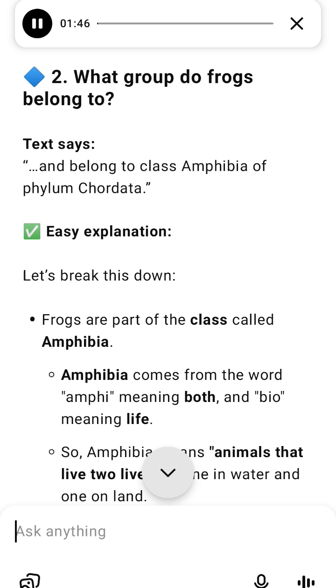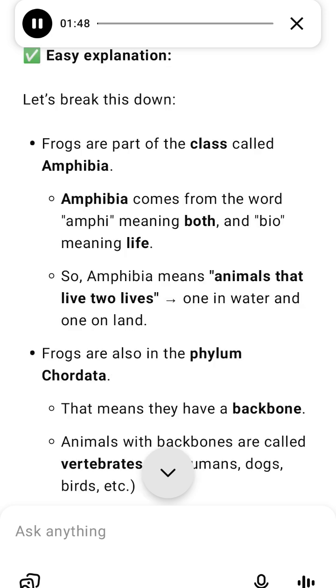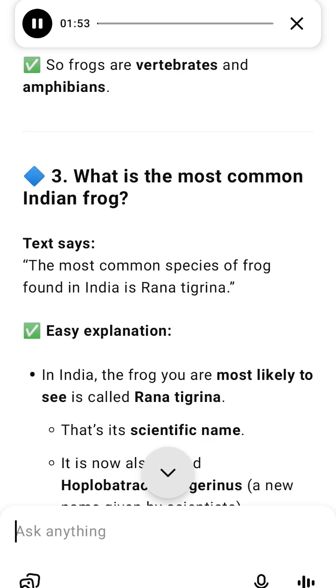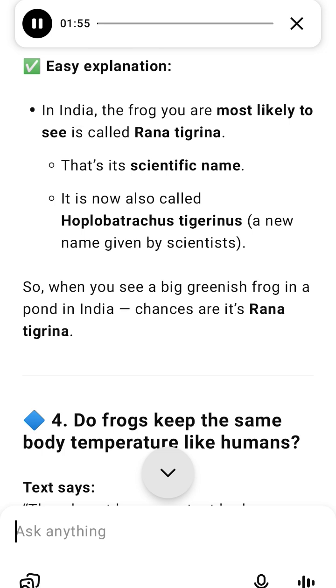4. Are frogs cold-blooded? Yes, frogs are cold-blooded animals, also called poikilotherms. This means their body temperature changes with the outside temperature. Unlike humans, who always stay around 37 degrees, frogs become warm in hot weather and become cold in cold weather.